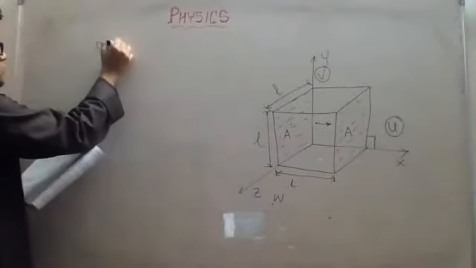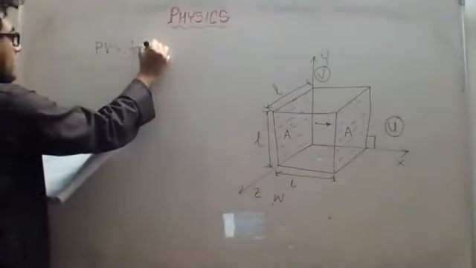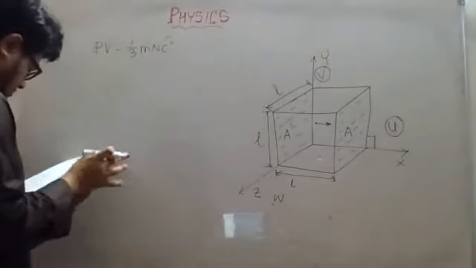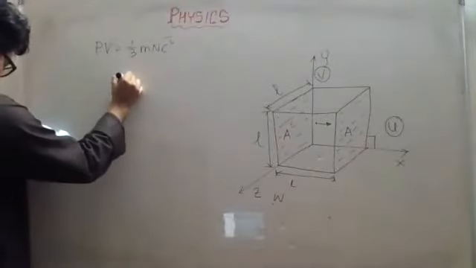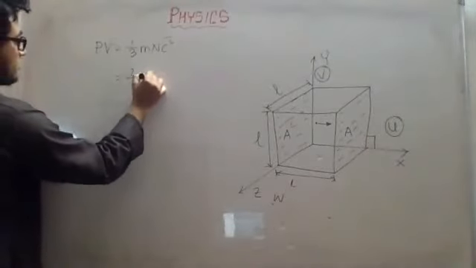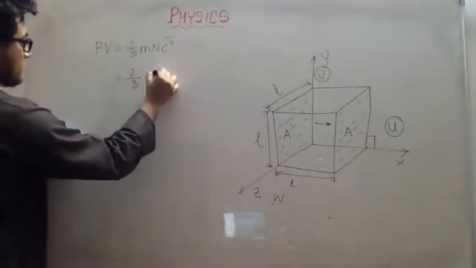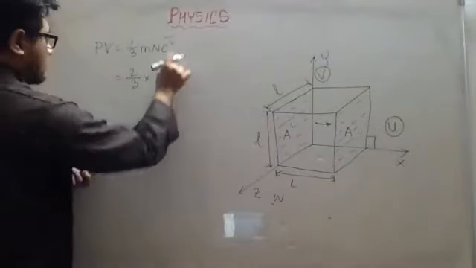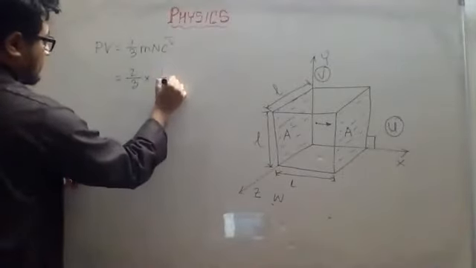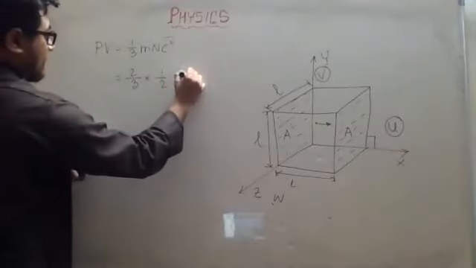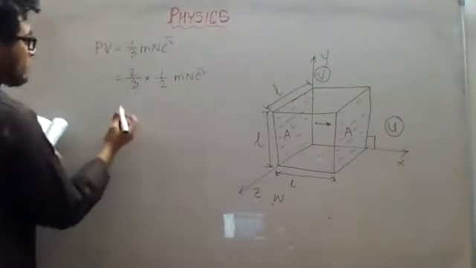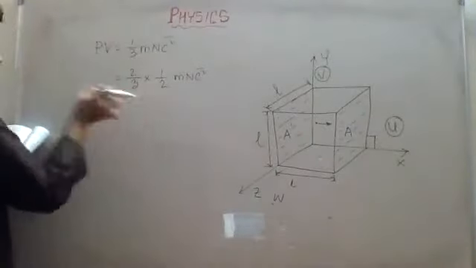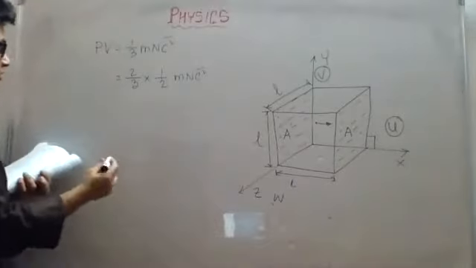PV is equal to 1/3 m n c square bar. From here, what we have written is 2/3 then half. Now if you notice, this 2 and this 2 will get cancelled, and 1/3 will be there only. So we have not made any change actually.